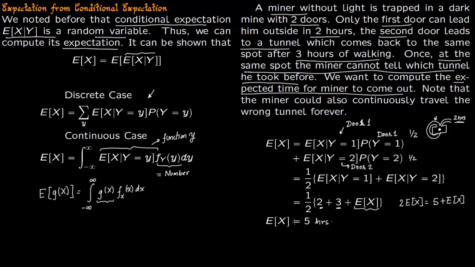And this is also intuitively clear. Suppose the person makes a mistake the first time and goes in for 3 hours here. Since he is choosing the door at random, and he has chosen this door the first time, we expect him to choose the second door the second time. So he will take 2 hours to come out. So 3 hours lost in this tunnel plus 2 hours to come out, so the total is 5 hours. But notice that it is possible that the miner could continuously travel the wrong tunnel forever.